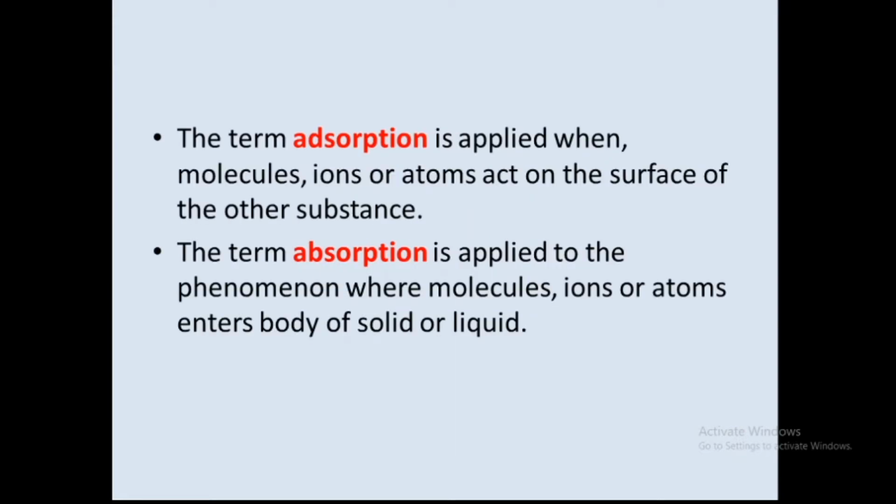So this is your absorption process, that is movement of drug between compartments, whereas adsorption is totally a surface phenomenon where the molecules, ions or atoms act on the surface of another substance. So this is the basic difference between adsorption and absorption.